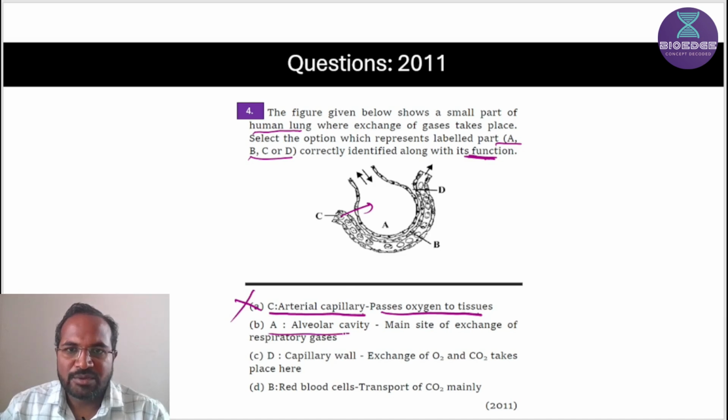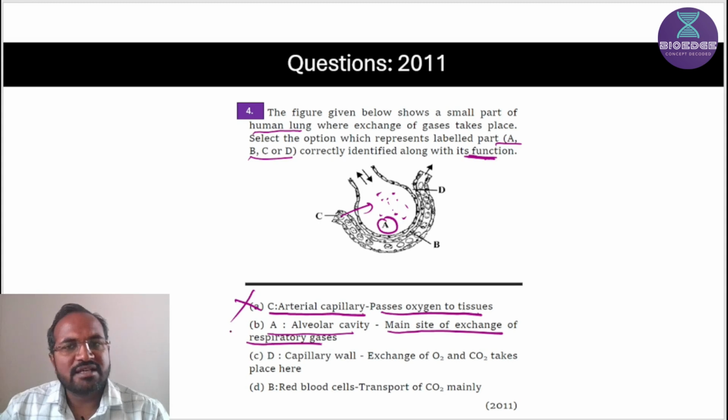A is alveolar cavity. Yes, it is the alveolar cavity where gases are present, oxygen and carbon dioxide. It is the main site of exchange of respiratory gases, correct. Here the exchange of gases takes place. Oxygen comes into the blood and CO2 goes into the alveolar cavity, and it is the main exchange of gases. The second exchange of gases takes place at the tissue level. So this statement is correct.